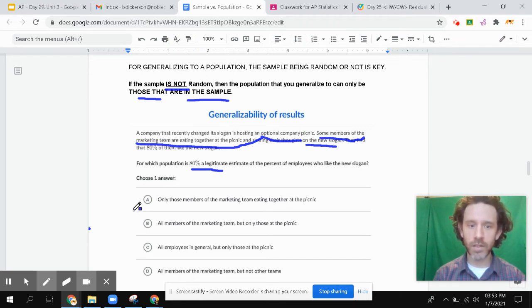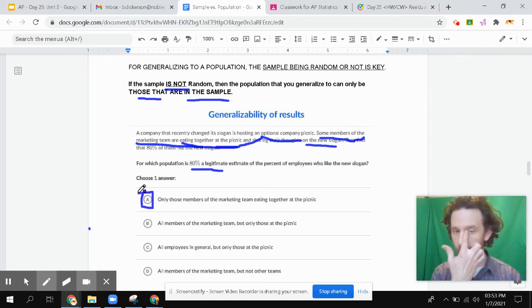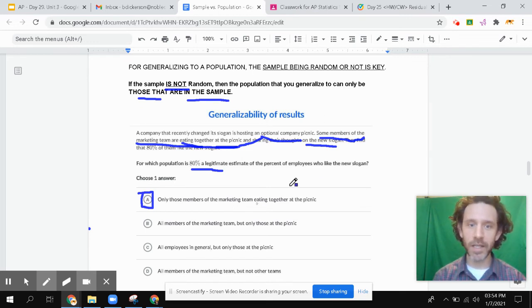So we can only talk about the members of the marketing team that were at the picnic and eating together. No one else. Okay. So that's our choice for A. Only those members of the marketing team eating together at that picnic. It doesn't go beyond anybody else that they mentioned here because it was not randomly selected.